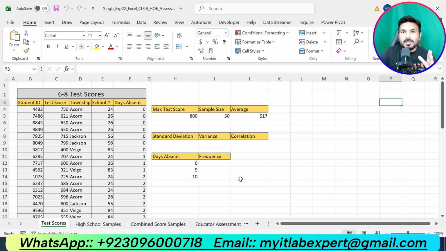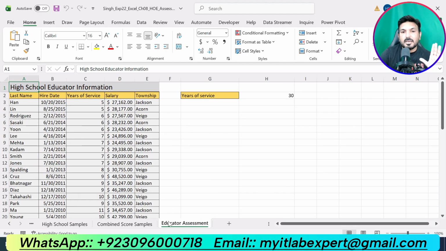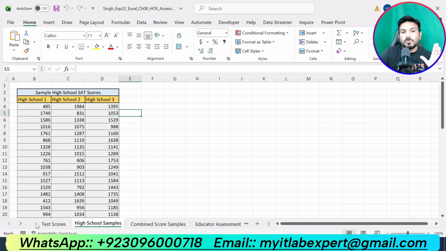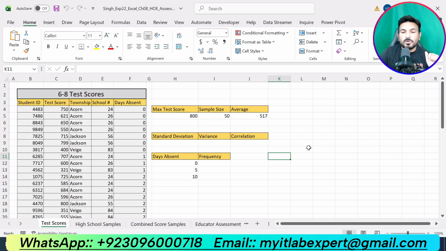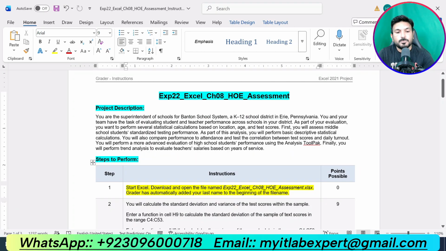We will apply all the instructions to this workbook and make it final for submission. Your first task is to download and open this workbook. There is nothing else to solve in step number 1, so let's move to step number 2.